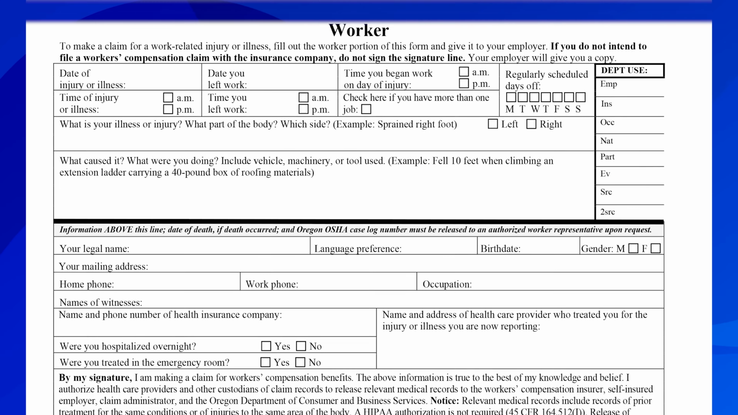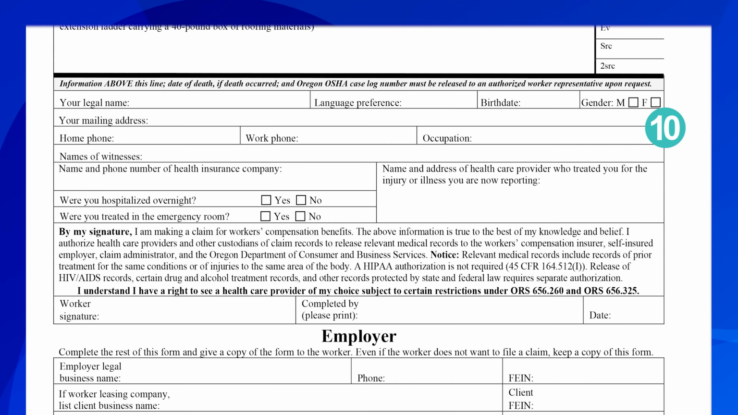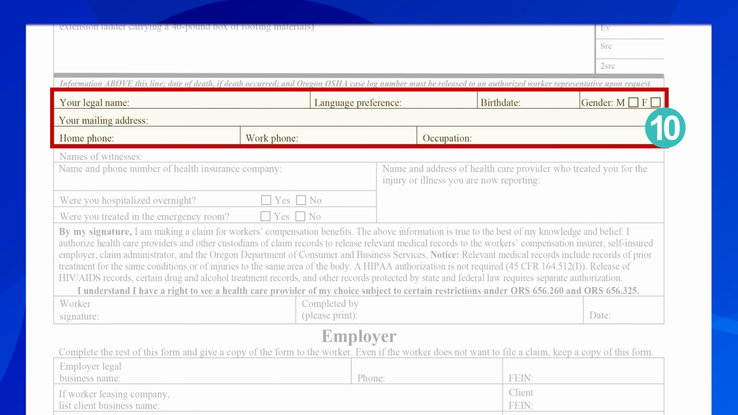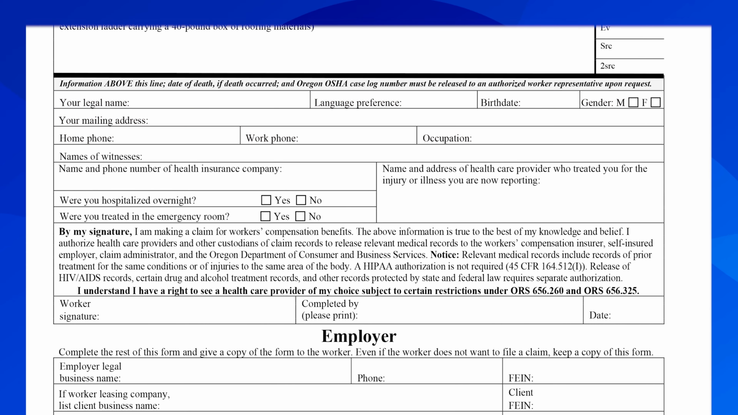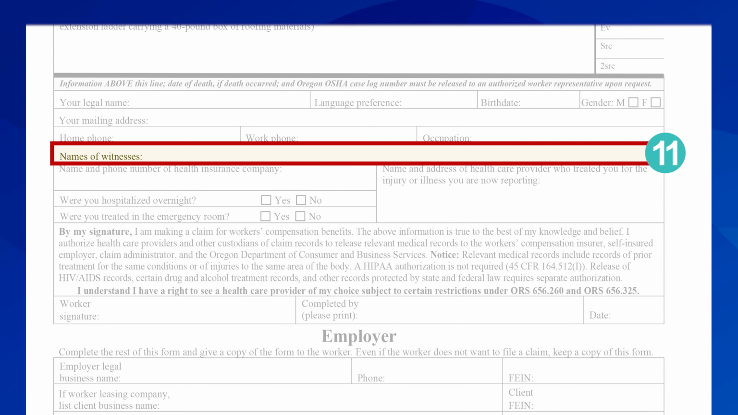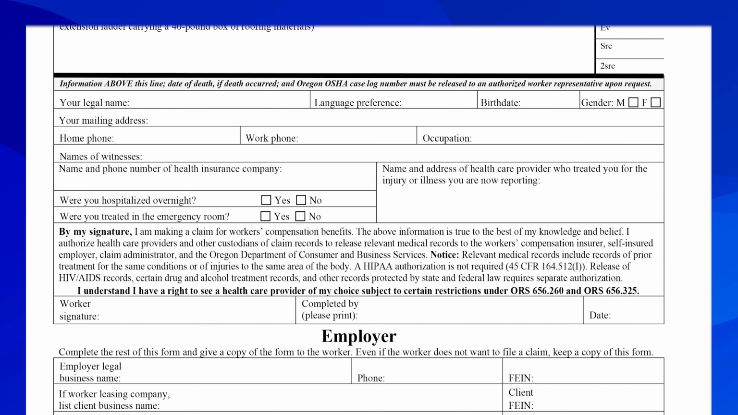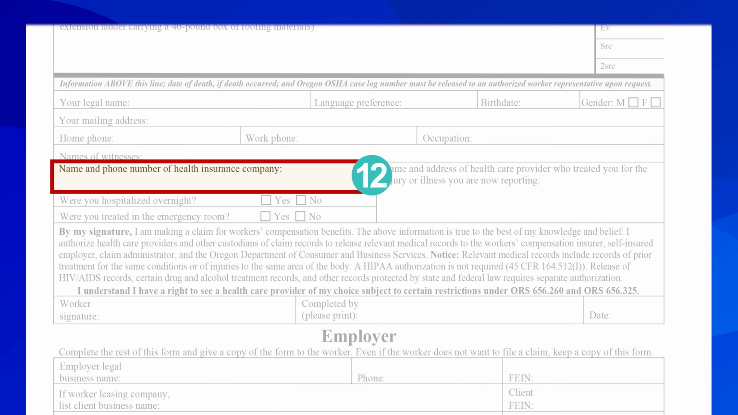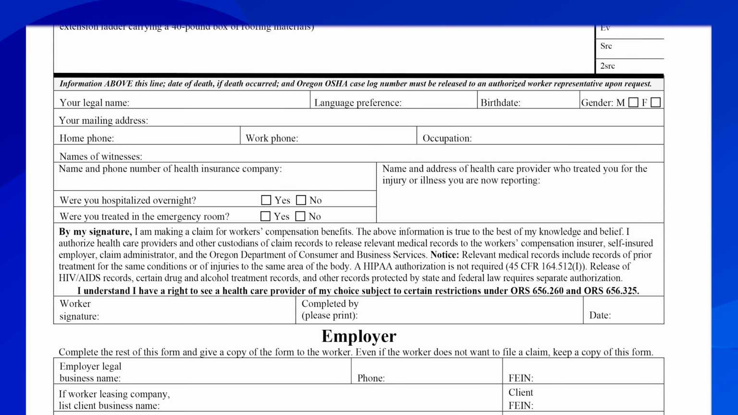This next section is where you put your personal information such as your legal name, language preference, birth date, gender, mailing address, home phone, work phone, and occupation. In the next box, list any names of witnesses to your injury or illness, if any. If you have health insurance, you will provide the name and number of the insurance company in this box. Leave this area blank if you do not have health insurance.